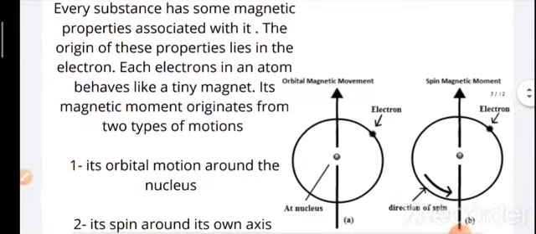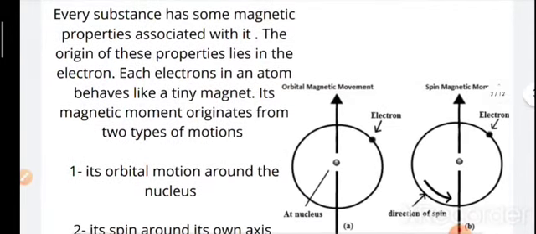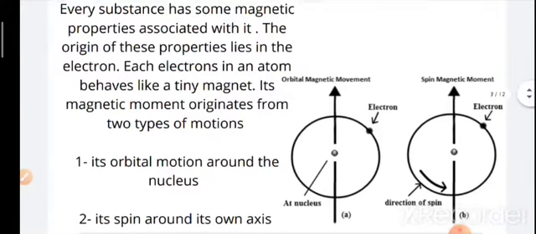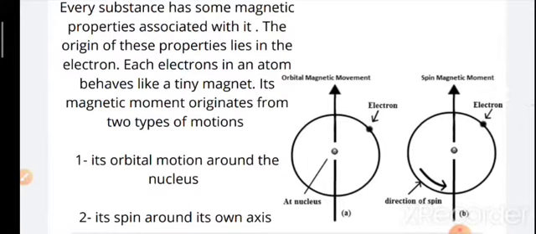Now here we start. Every substance has some magnetic property associated with it. The origin of these properties lies in an electron. Each electron in an atom behaves like a tiny magnet. Its magnetic moment originates from two types of motion. Now we'll discuss the reason for magnetism in a substance. First, its orbital motion around the nucleus. One reason is that the electron revolves around the nucleus, right?